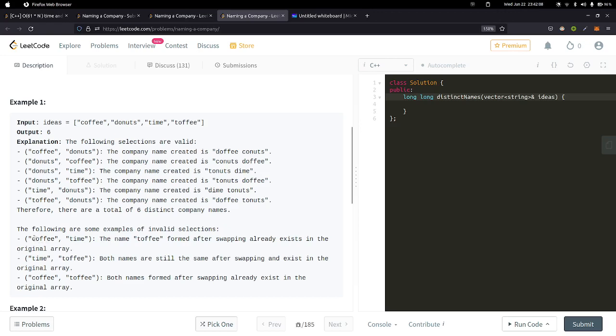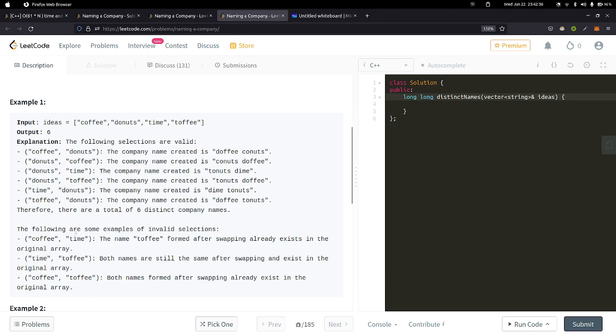Here it's invalid to choose coffee and time because the name toffee formed after swapping already exists in the original array. You can see here, if we take these two strings and swap the first letters, we will get toffee and cime, and toffee is present in the array, so it's not a valid pair. The same applies for their reverse also, like time and coffee.